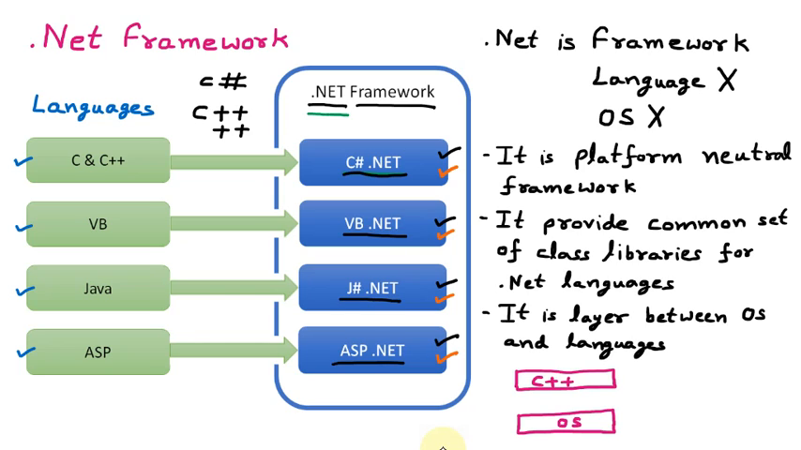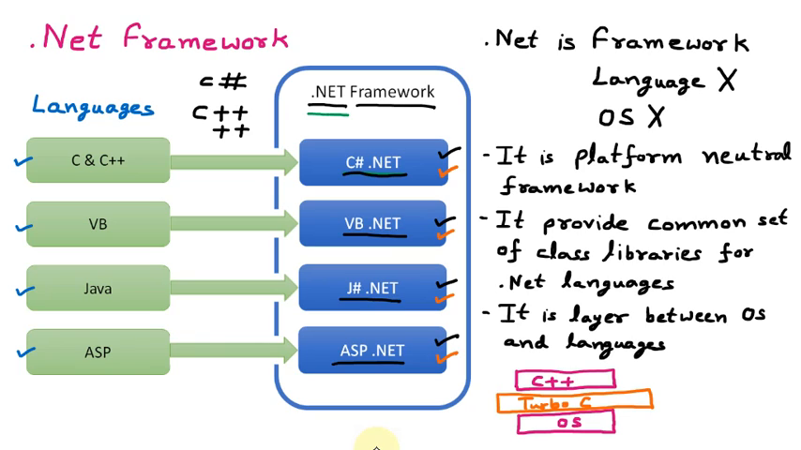Now we know that to run this C++, we need something in between. Just like to run this, we know the Turbo C. So here in between, there should be something like Turbo C. This is the Turbo C which we use, or maybe we are having the Dev C. Multiple compilers are available. Similarly, here the line says that the .NET is the layer between OS and the languages.